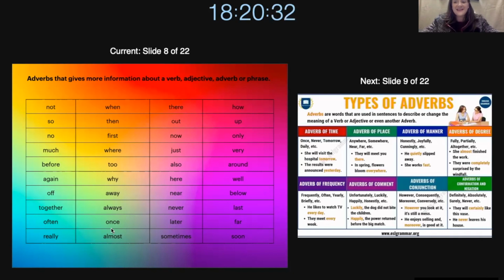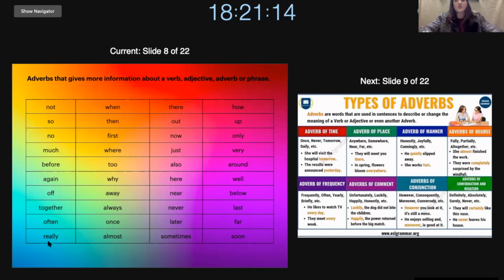Then we also have later. Later refers to not in this time, but maybe at a later time. So if I say, can you meet me at 12 p.m.? And you're like, well, maybe 1 p.m. would be better. Okay, we can make it later. So then I'm saying that your 1 p.m. is a good idea too. Far refers to a distance. So, how far did you travel from your home to America if you're not in America? Or how far did you travel from your home to school?